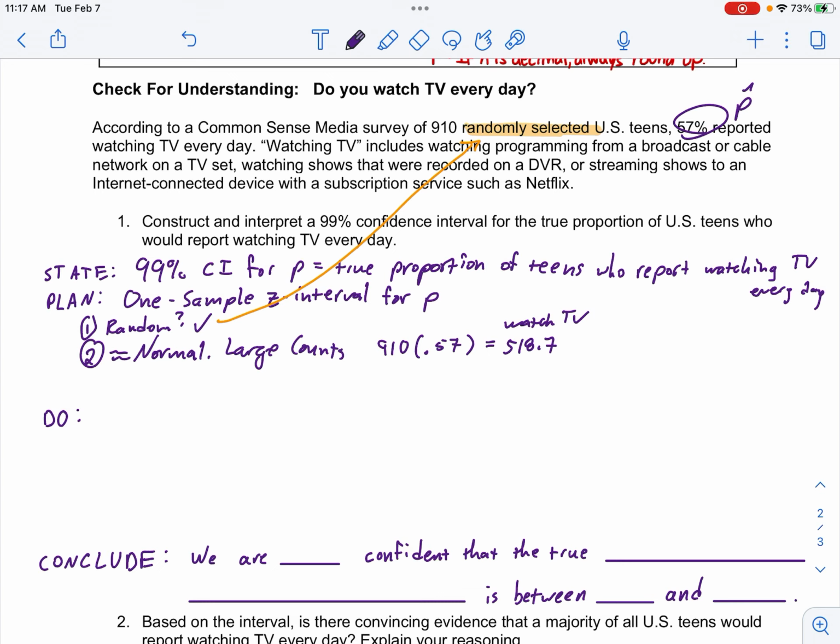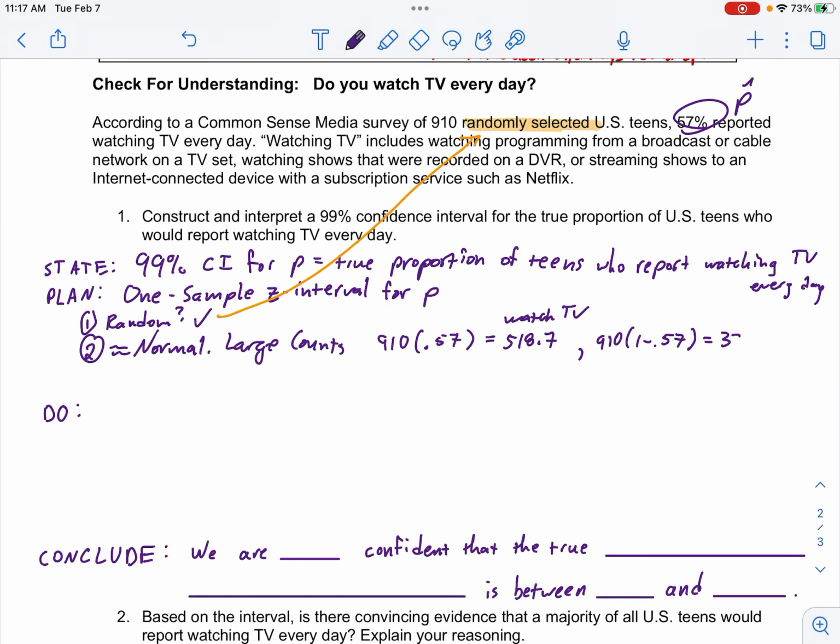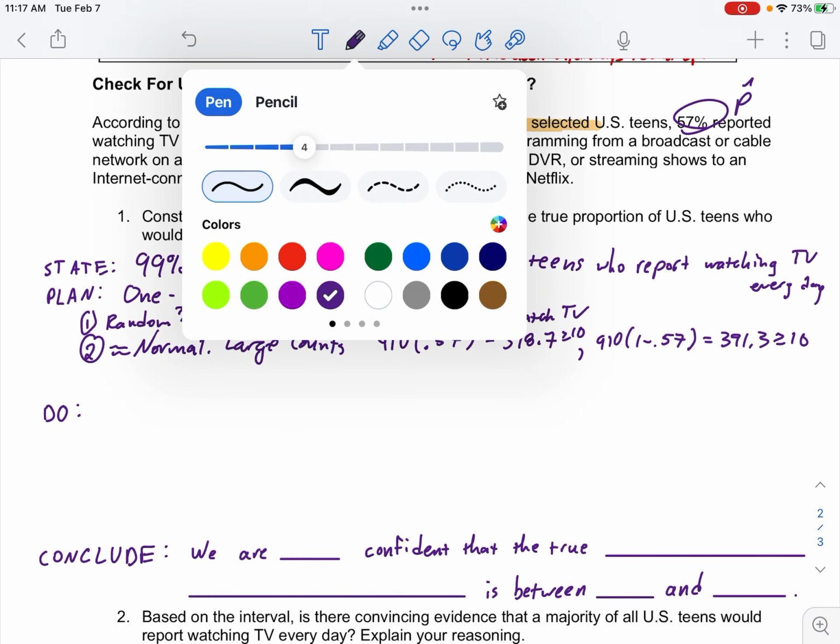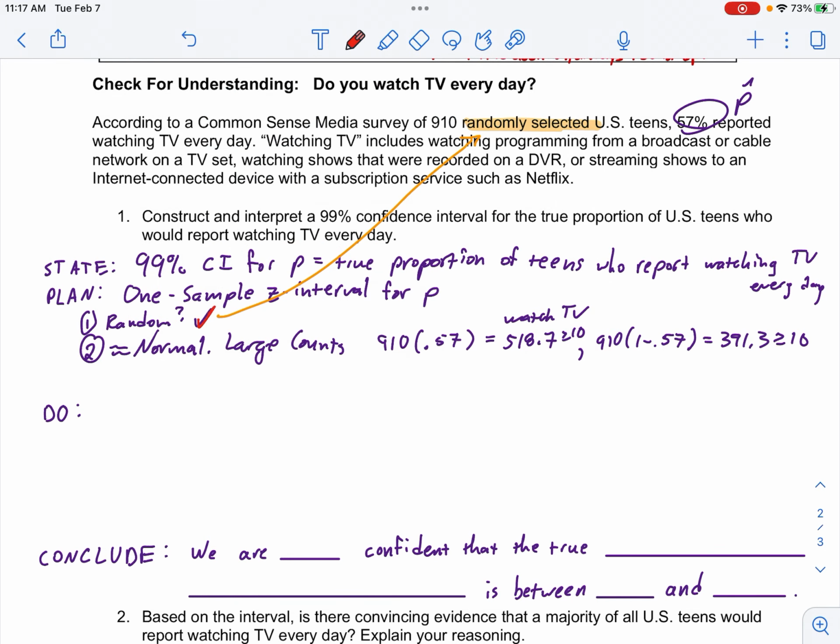Those are my successes. And then my failures would be 910 times 1 minus 0.57. And that number would be 391.3, which is greater than or equal to 10. I should say that over here too. So we're good on both of these. So random, check. This one's more than 10, this one's more than 10, so it's normal.